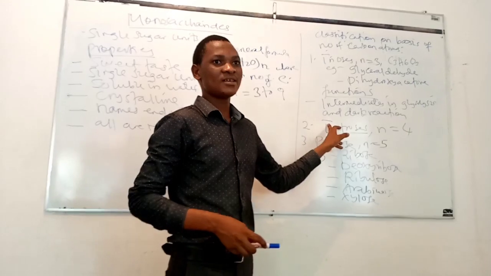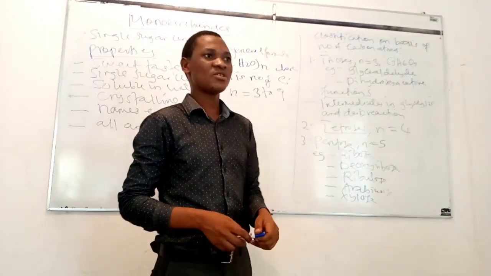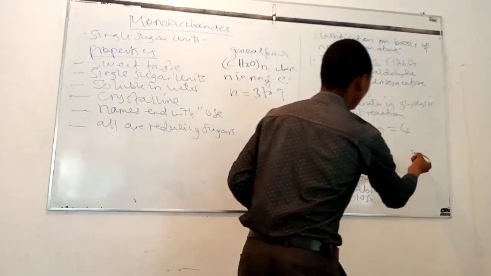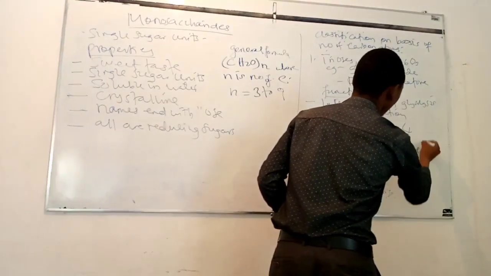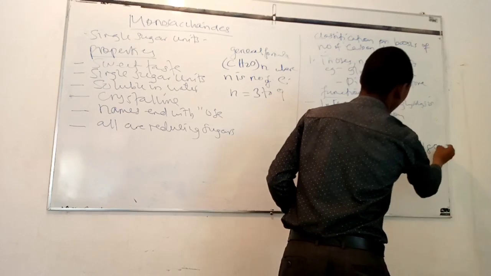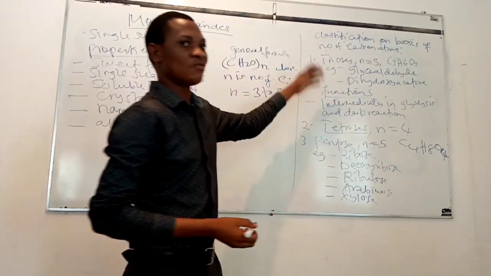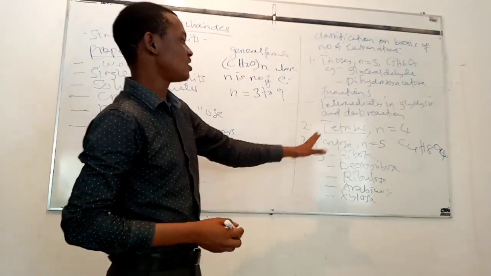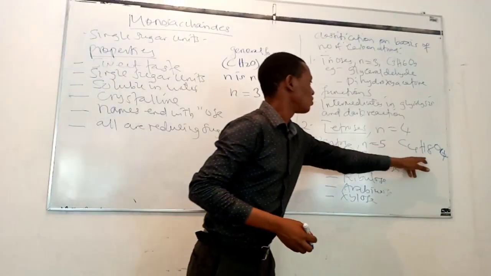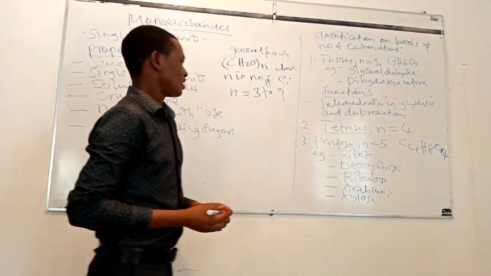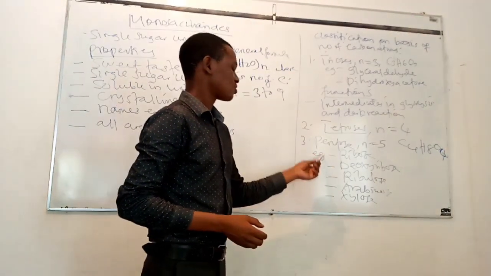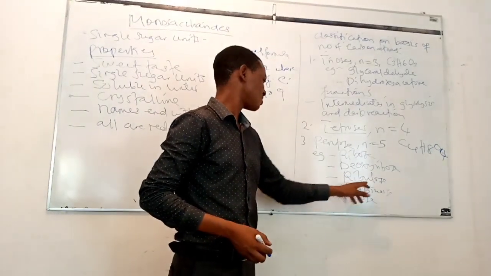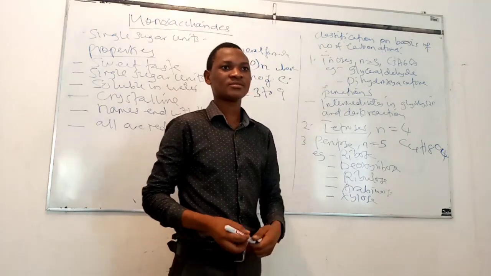Tetroses are the monosaccharides which contain 4 carbon atoms. So we expect their molecular formula or their general formula to be C4H8O4, according to the general rule of monosaccharides of carbohydrates, that the ratio between hydrogen and oxygen should remain 2:1. There are so many examples of pentose, but the most common ones are ribose, deoxyribose, arabinose, and xylose.